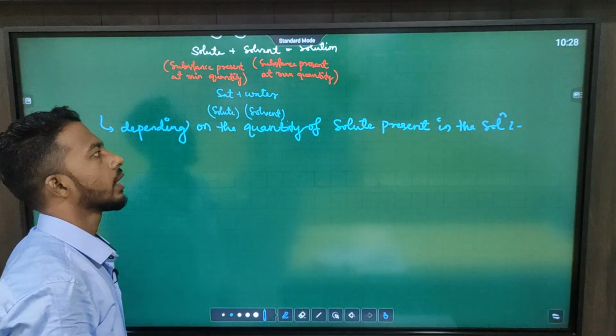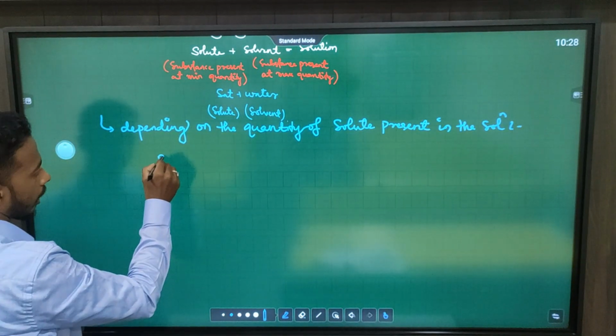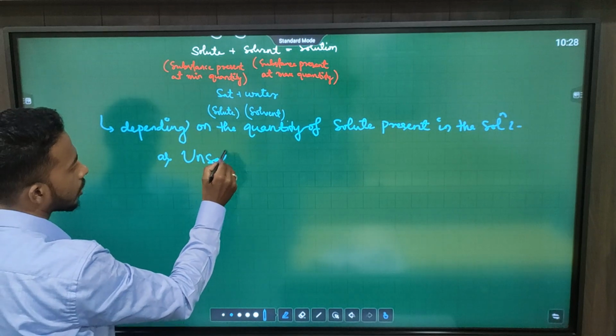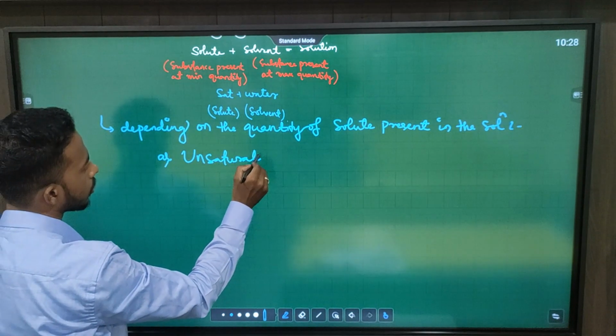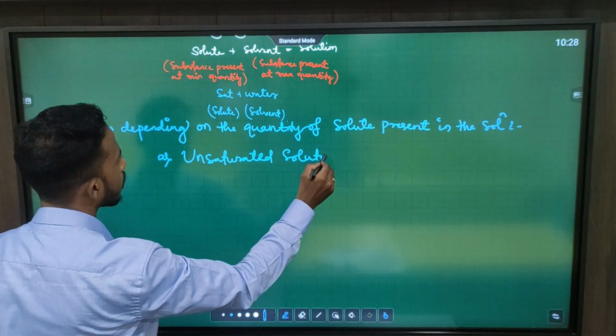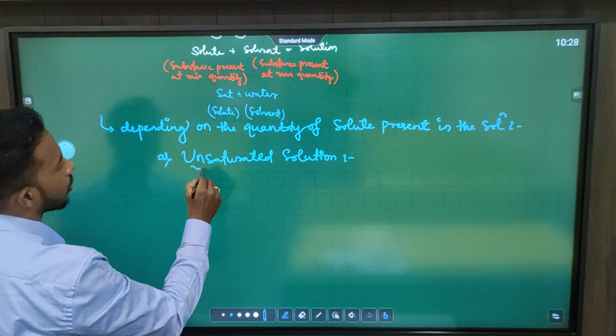So, depending upon the quantity of solute present in the solution, we are classifying it as, first one is our unsaturated solution. Unsaturated solution. Now, what is unsaturated solution?